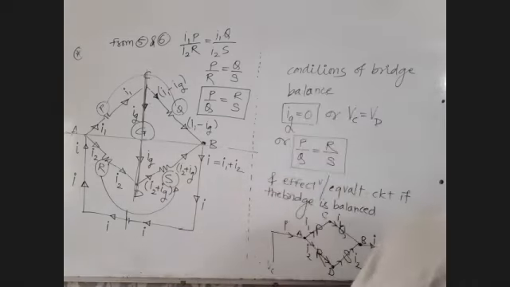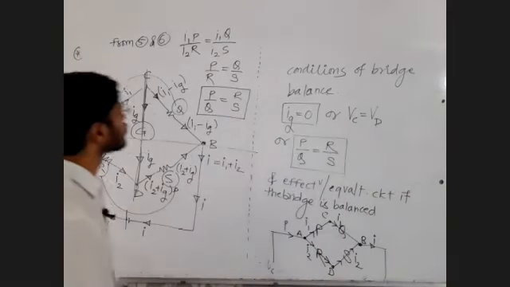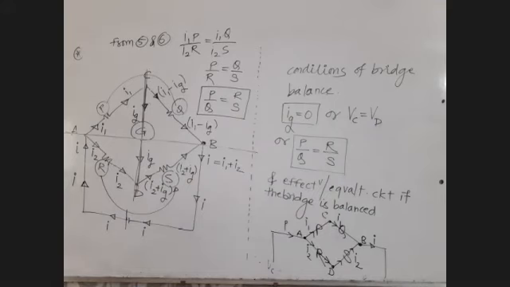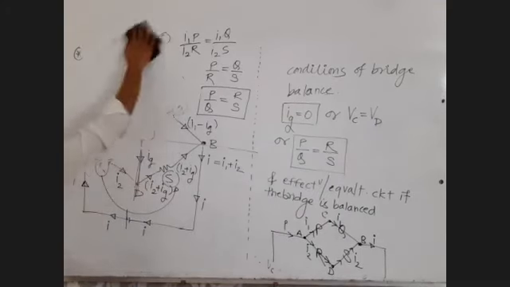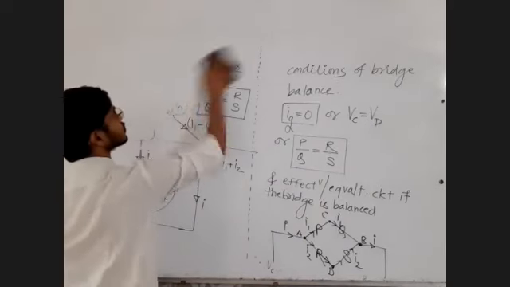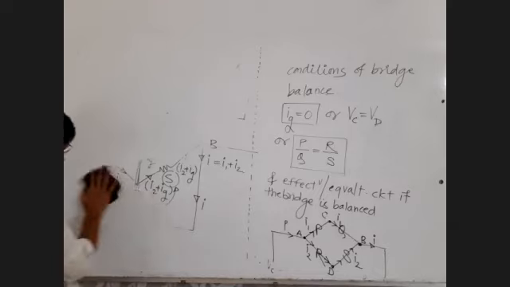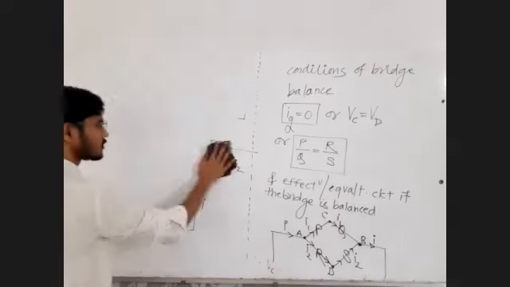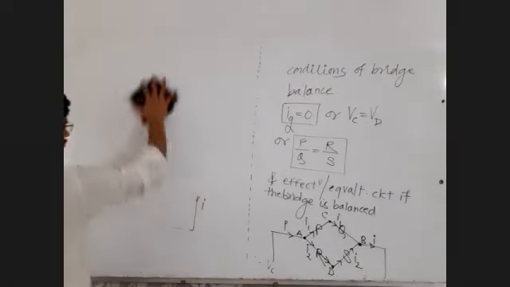Let us solve one example. If the bridge is balanced, what do we do? Remove the diagonal resistor.